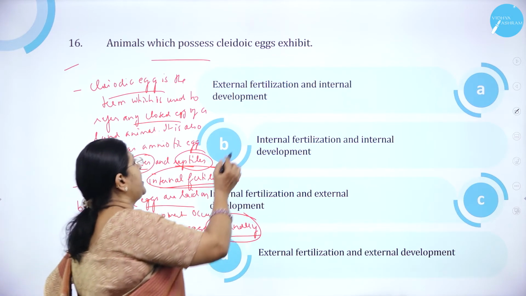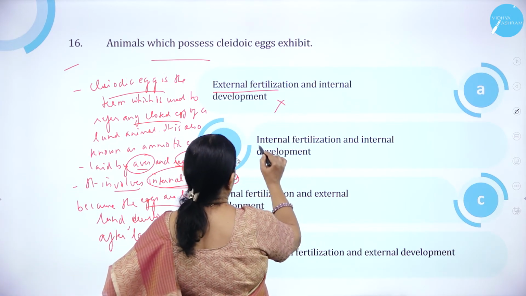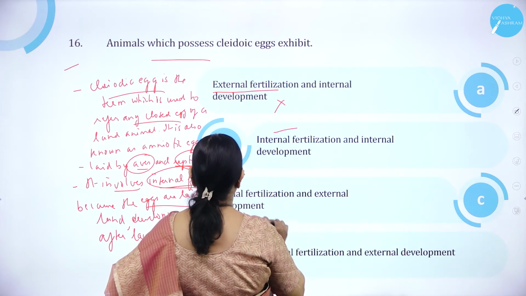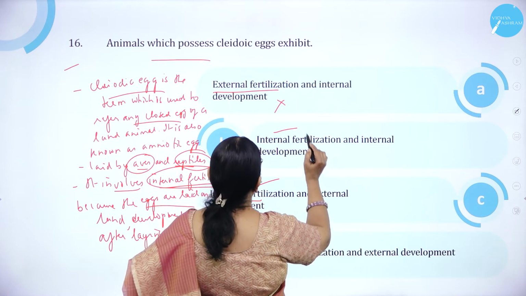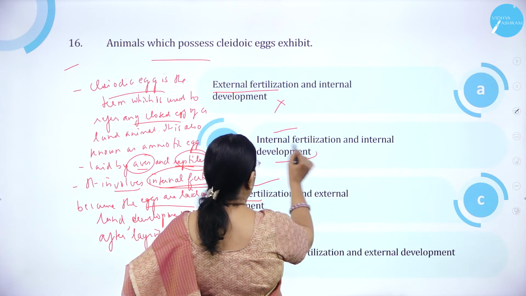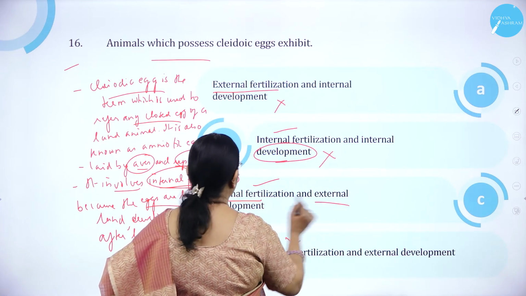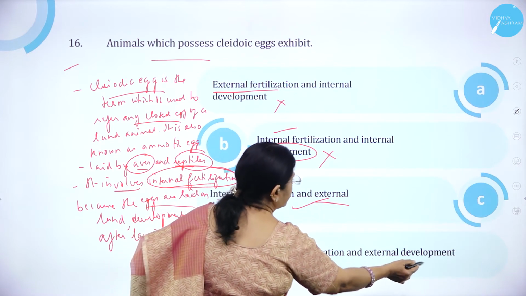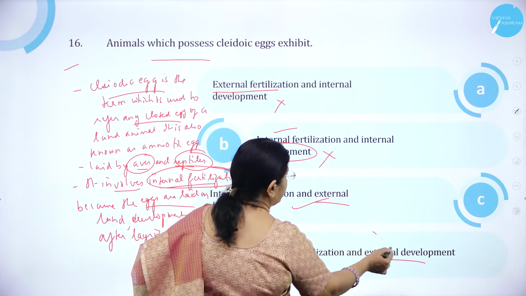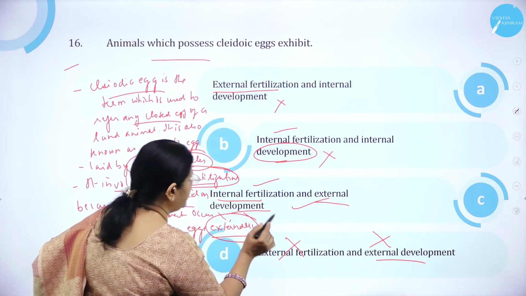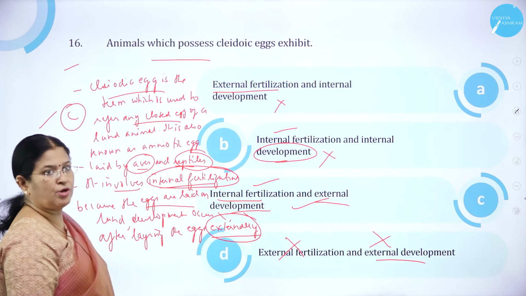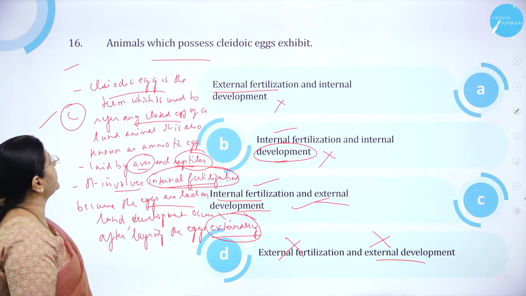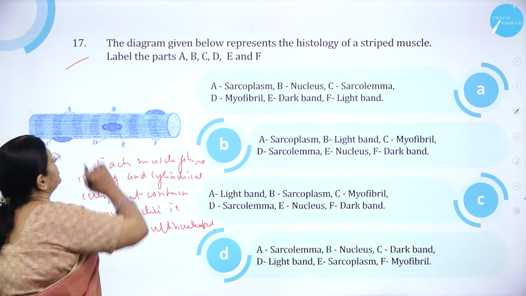So option A, external fertilization, wrong. Here internal, correct. Here internal, correct. Here it is external, wrong. So here internal development is wrong. External development is correct. Here external fertilization, external development, wrong. So option C is correct. Moving on to question number 17.